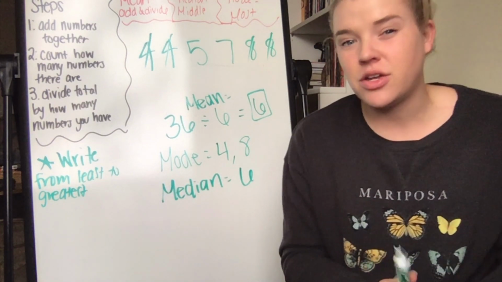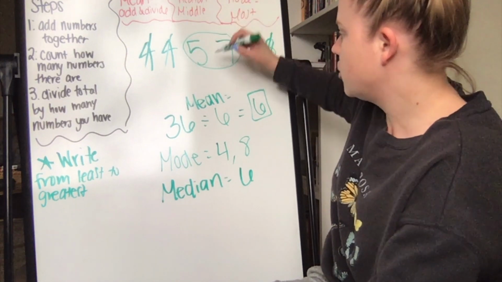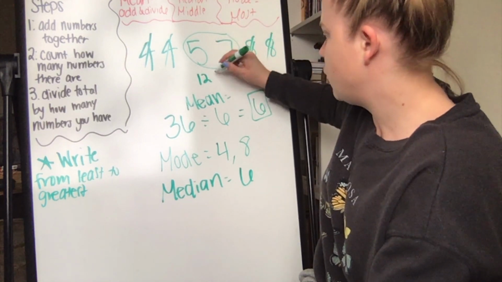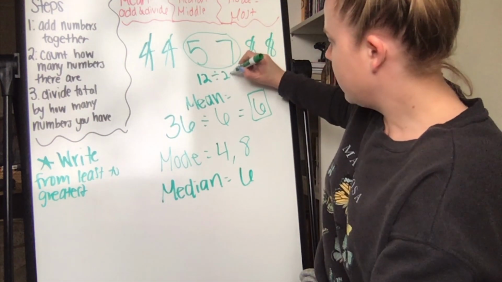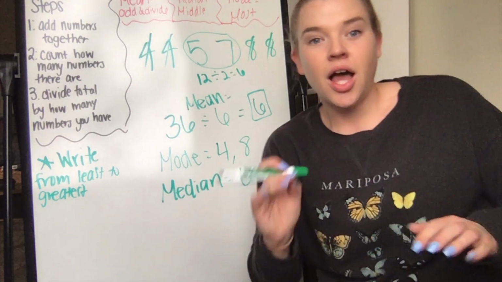25. But another way you could find the middle number would be to add up these 2 numbers. So 5 plus 7 is 12. And then divide by 2, because there's 2 numbers there, equals 6. And that will give you your median as well.